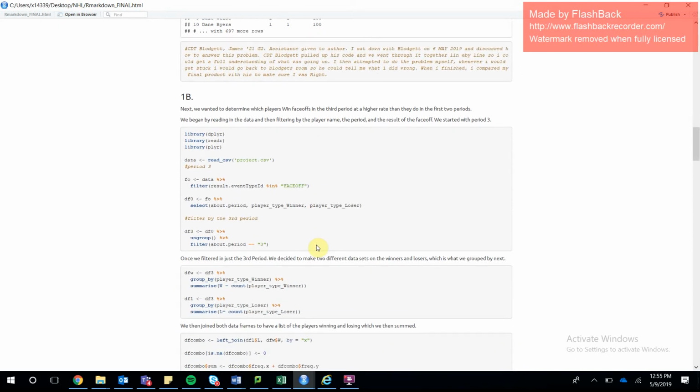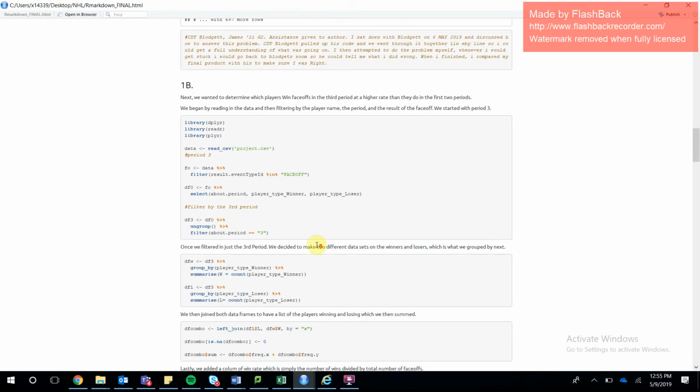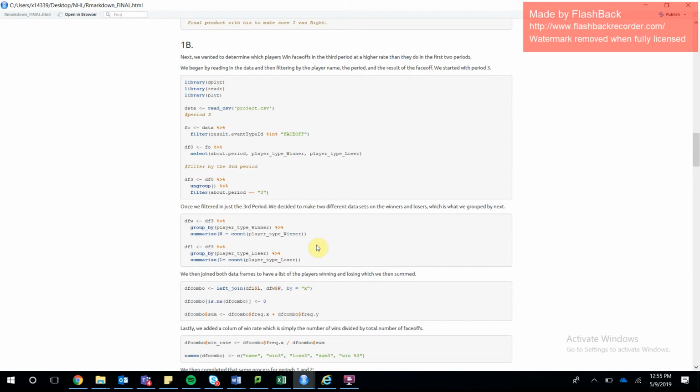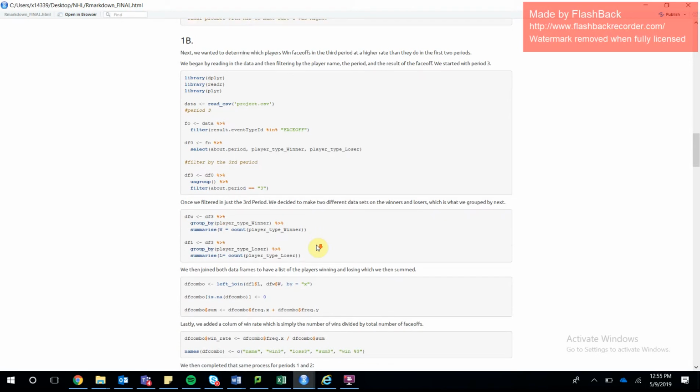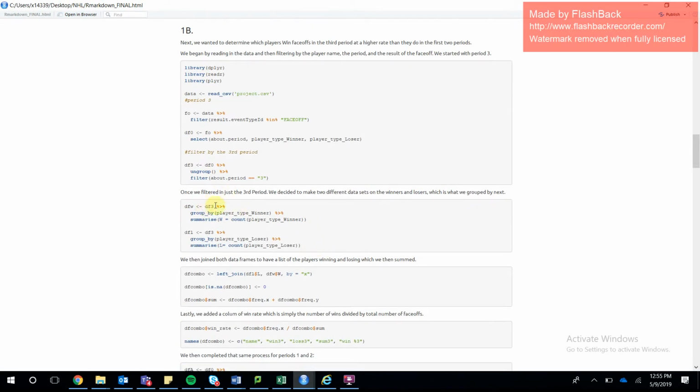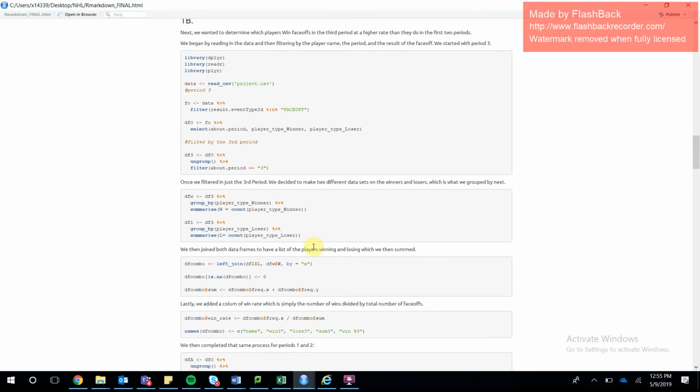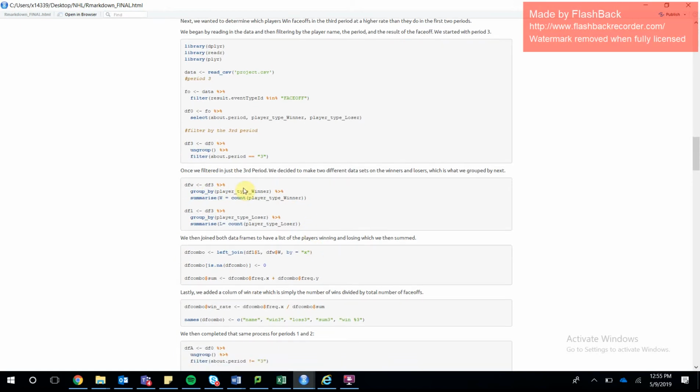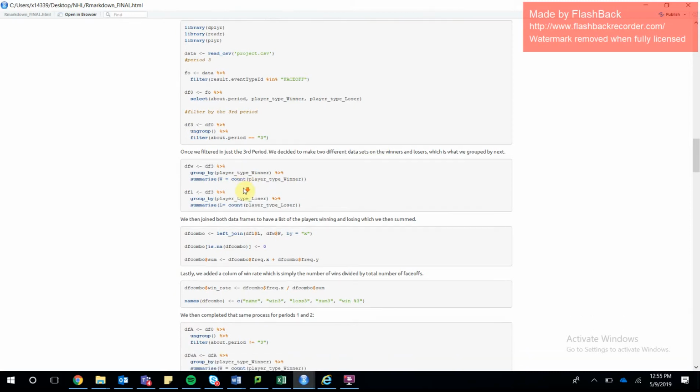Moving on, we wanted to see which players are able to win face-offs at a higher rate compared between the third period and the first 2 periods. So we began this process by reading in the data and filtering by player name, the period, and the result of the face-off. We were doing the first bit only in period 3, so we had to filter in the third period initially. We decided to make 2 data frames for winners and for losers because it would be easier to join the 2 groups together.